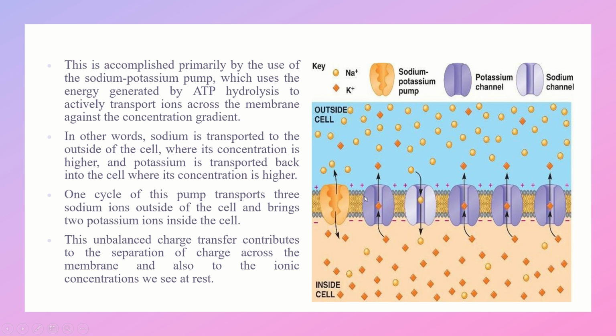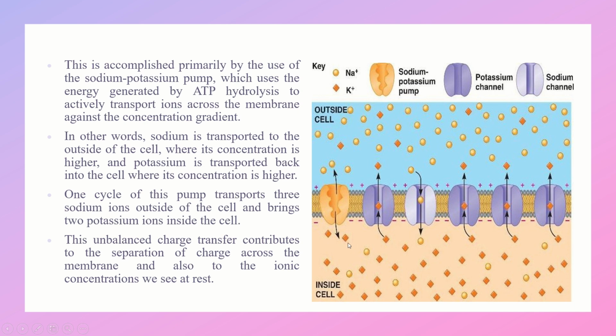In other words, sodium is transported to the outside of the cell where its concentration is higher. So here you can clearly see the sodium ions are moving outside of the cell where its concentration is higher, and potassium ions are transported back into the cell where its concentration is higher. So this is potassium ions and this is sodium. And so one cycle of the pump transports three sodium ions outside of the cell and brings two potassium ions inside